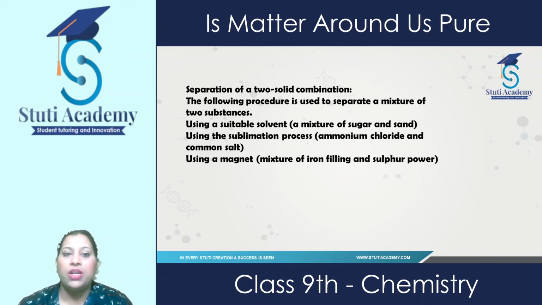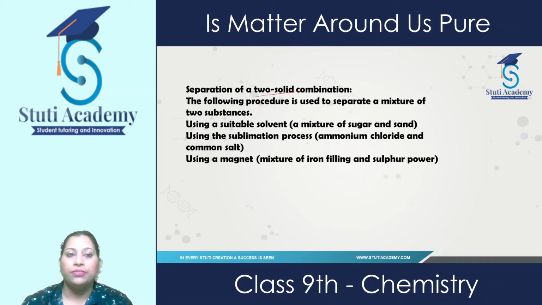If a mixture is a combination of two solids, we can separate the components by physical means. Like if we take a mixture of iron filings and sulfur powder, or iron filings and sand, we can easily separate them by using a magnet, because iron has a tendency to be attracted to the magnet. When we pass the magnet through that mixture, the iron particles stick to the magnet, and the other substance, whether it is sulfur powder or the sand particles, remains left behind.